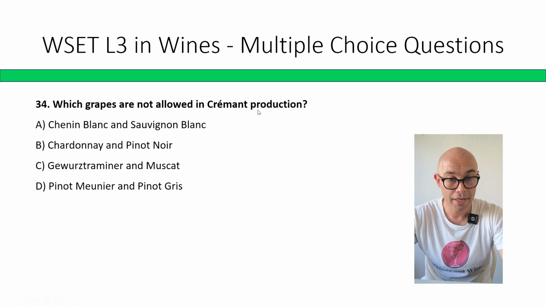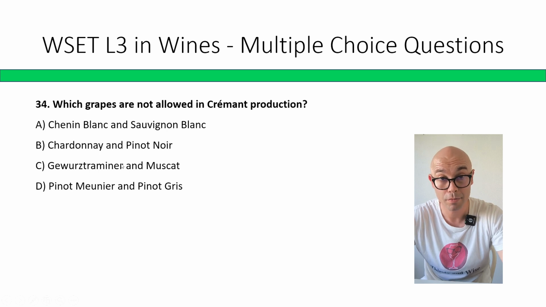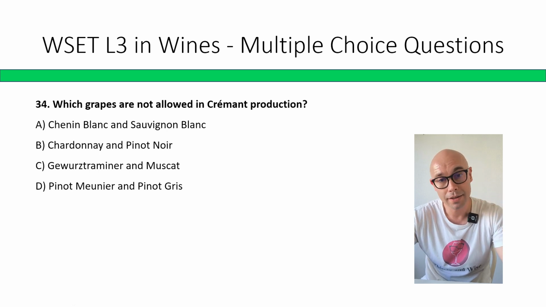Which grapes are not allowed in Crémant production? Chenin Blanc, Sauvignon Blanc; Chardonnay, Pinot Noir; Gewürztraminer, Muscat; Pinot Noir and Pinot Gris. The correct answer is C, Gewürztraminer and Muscat. Actually, in Alsace, they allow Pinot Noir and also Chardonnay to be used for traditional method sparkling wines, for Crémant.